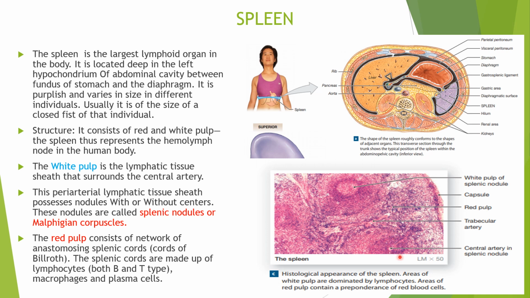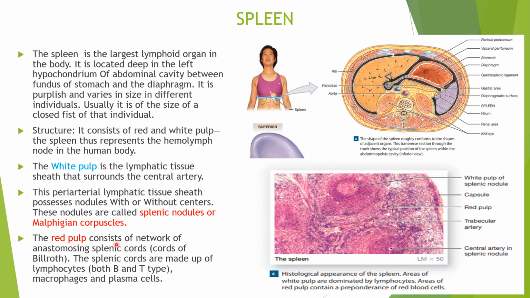The periarterial lymphatic sheath possesses nodules, with or without centers, which are known as splenic nodules or Malpighian corpuscles. So that is about the white pulp of the spleen.